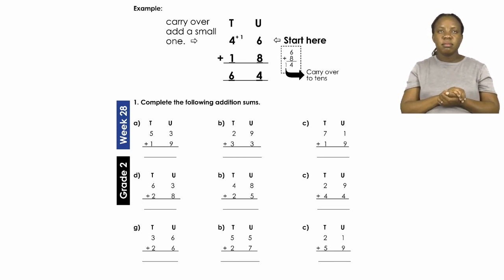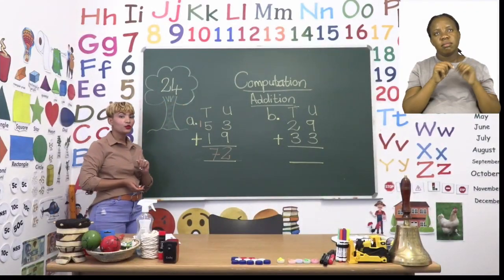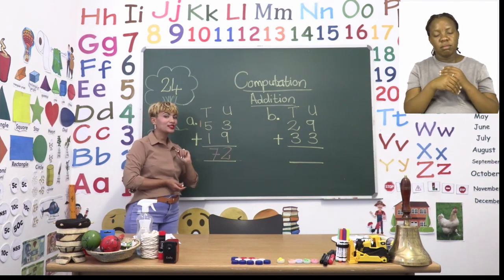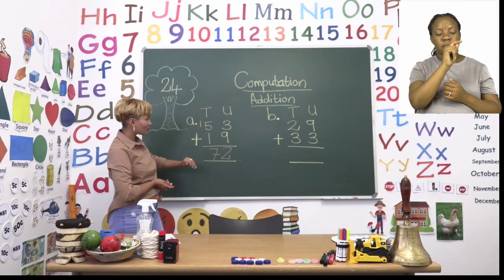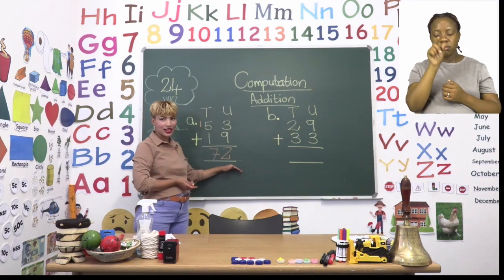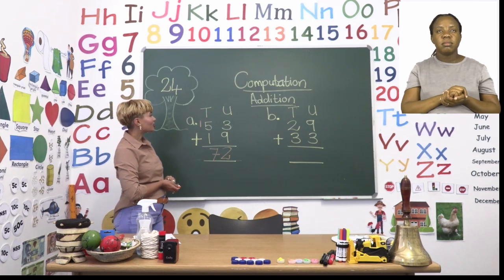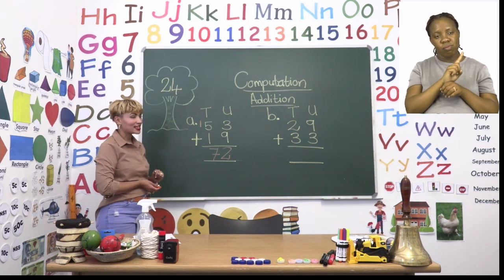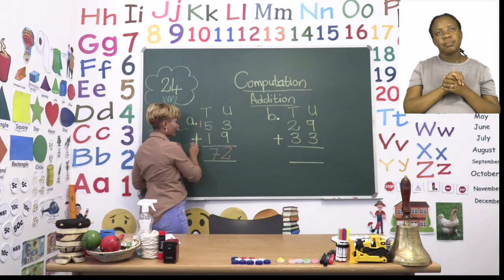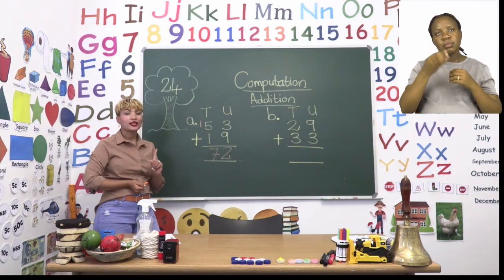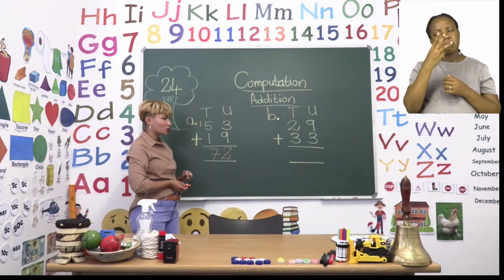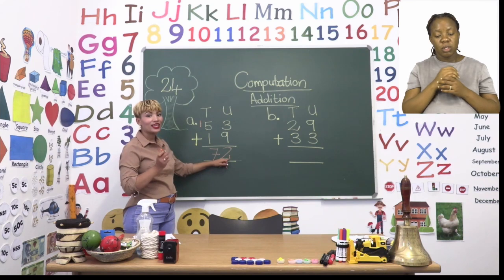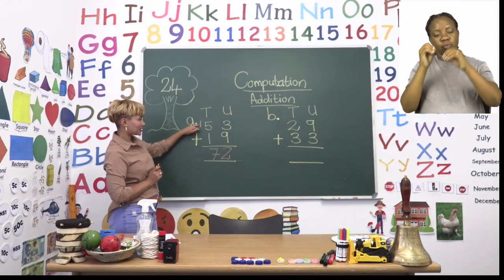So let's look on the board at A. So here you will see the first sum is 53 plus 19. Also you will see that all the tens are indicated on this side and all the units are shown on that side. Right, so now we need to add up the units first and then our tens. Now let's add. So we start by saying 3 plus 9. Now when we add 3 and 9, we get 12. So we write the 2 under the units and then we carry over our tens.